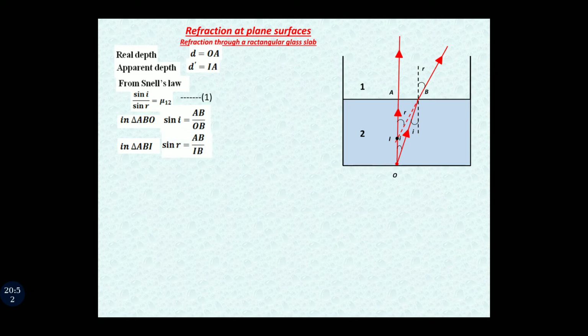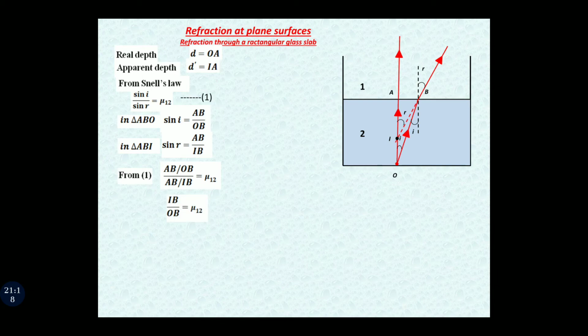So from equation 1, we put the value of sin i and sin r: AB upon OB whole upon AB upon IB is equal to mu 1 2. AB will be cancelled out and we have IB upon OB is equal to mu 1 2.